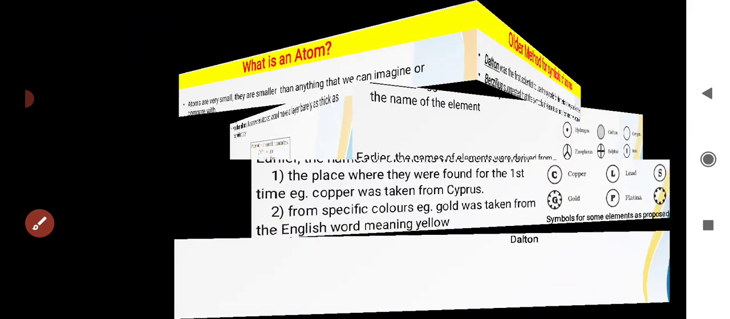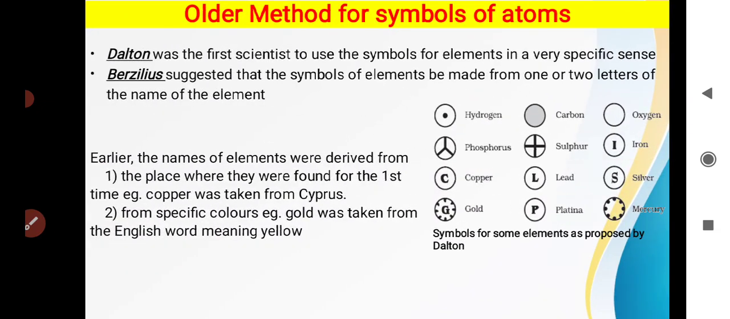Okay, so previously atoms were given certain symbols and they are represented based on their symbols. It was Dalton who first scientifically used symbols, and he specifically gave some symbols to particular atoms. Like hydrogen atom is given with one circle and dot in the center. Carbon is a completely filled circle. Oxygen is a completely empty circle. Iron is a circle with I in the center. So these are some symbols they postulated in previous methods.